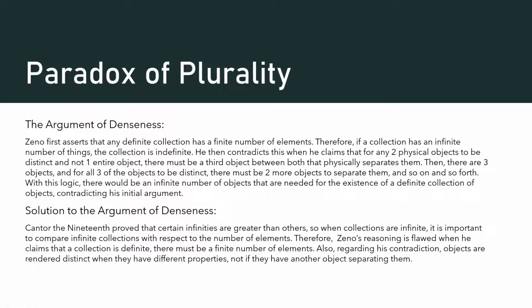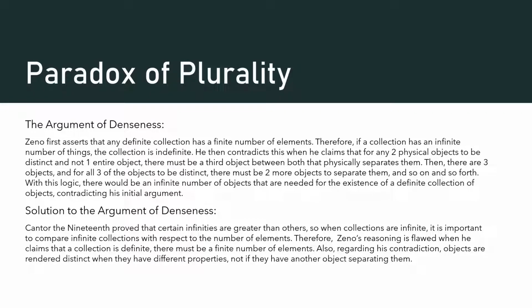So, Zeno has another category of paradoxes called the paradoxes of plurality. One of the more famous ones is the argument of denseness. So Zeno first asserts that any definite collection has a finite number of elements. Therefore, if a collection has an infinite number of things, the collection is indefinite. Then he contradicts this when he claims that for any 2 physical objects to be distinct and not one entire object, there must be a third object between them that physically separates them.